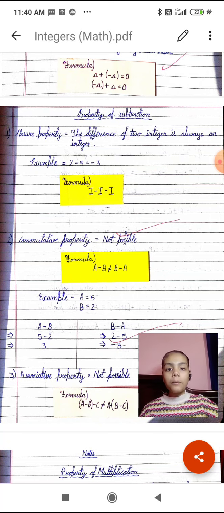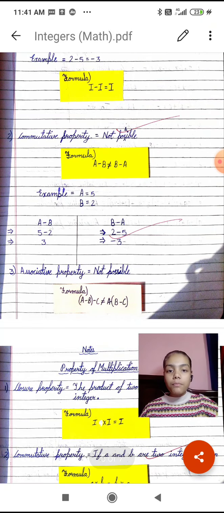Like we have seen in the property of addition, the sum of two integers is always an integer. It is also like that. We can take an example like 2 minus 5 is equal to minus 3. I have told you about the rules of integers, like minus plus is equal to minus, and the sign will be of the greater number. So here is the sign of 5 because it is the greater number.